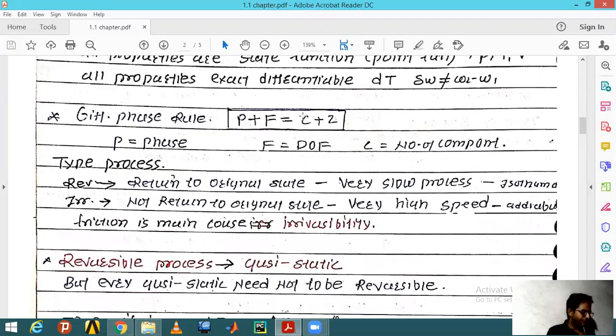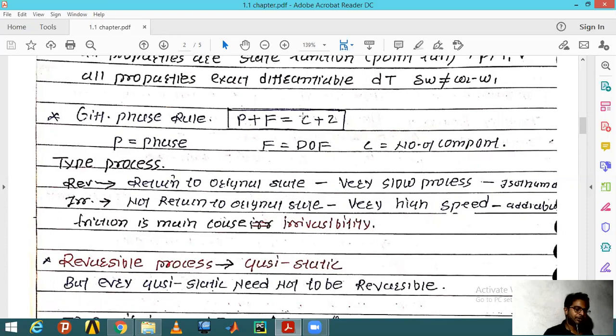And this is the Gibbs function. Gibbs phase rule is the law by which you can find the degree of freedom of any substance. It is like P + F = C + 2, in which P is the number of phases, F is the degrees of freedom, and C is the number of components. You will find it afterward whenever it comes. The example of this is water at the triple point.